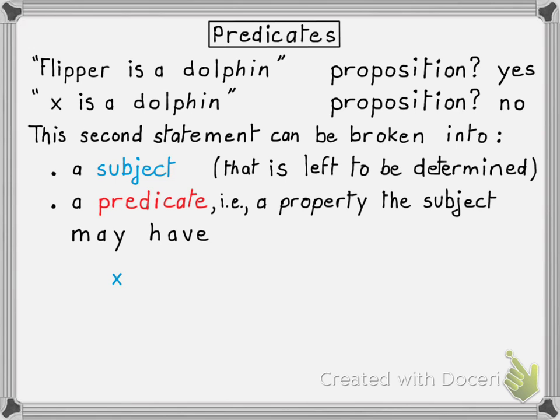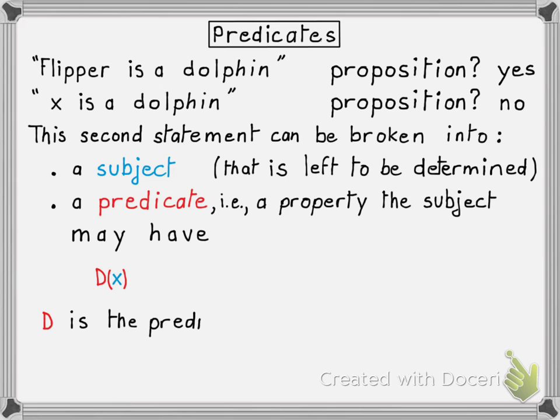Well, let's choose a name for the predicate. In this case, let's choose D for dolphin. And let's write the name of the predicate D in front of the subject and surround the subject with parentheses. That is the notation that we're going to use. And we're going to read this as D of X or dx.